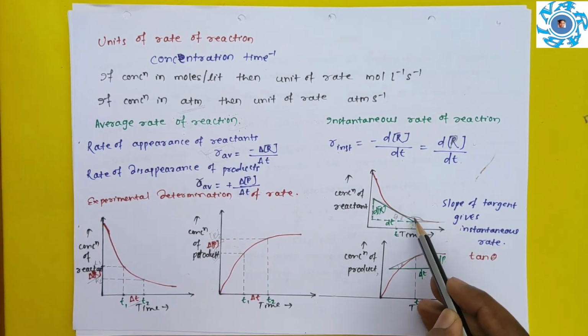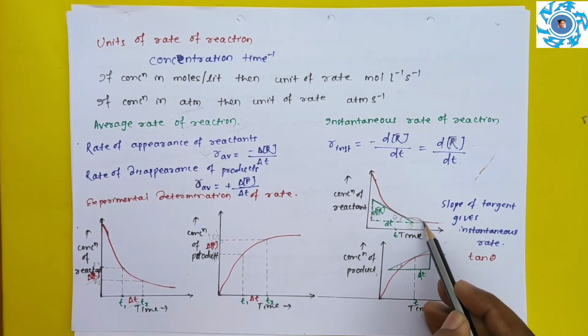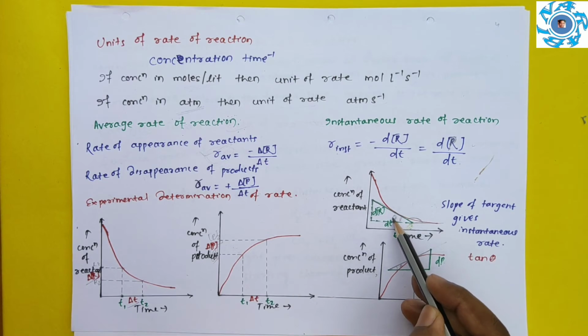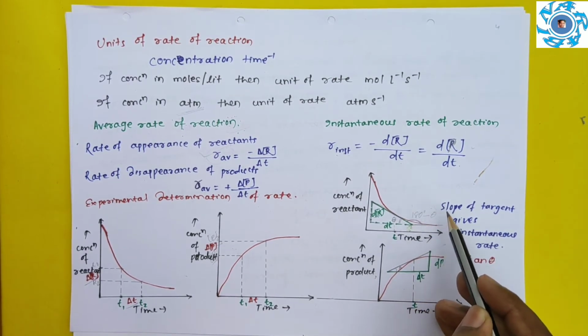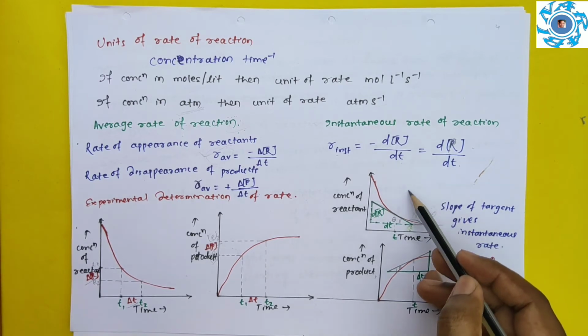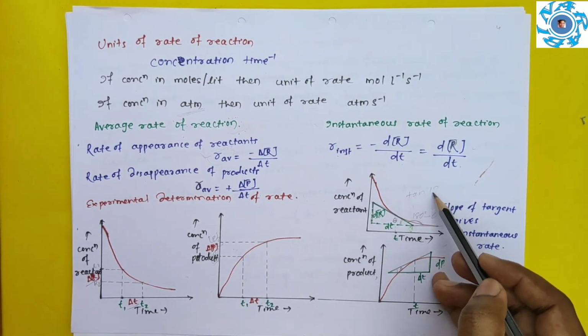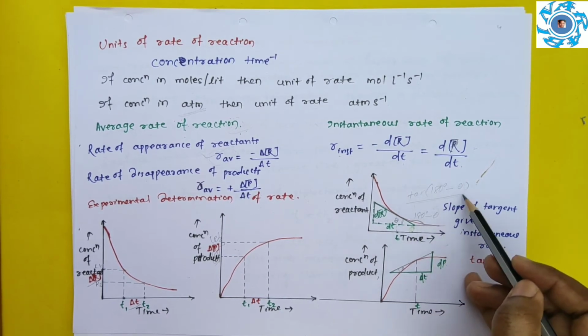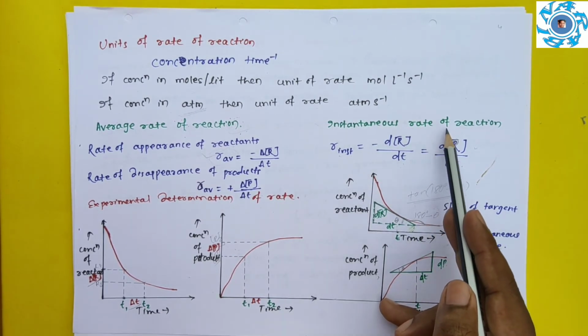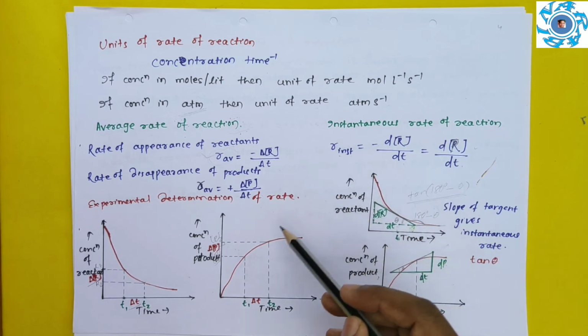So you will take this angle. Suppose you have taken this as theta, so it will be 180 minus theta. Then you will take tan(180 minus theta). That gives your instantaneous rate of reaction for reactants.